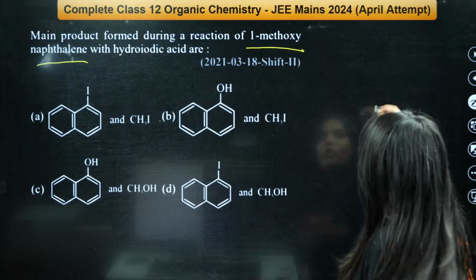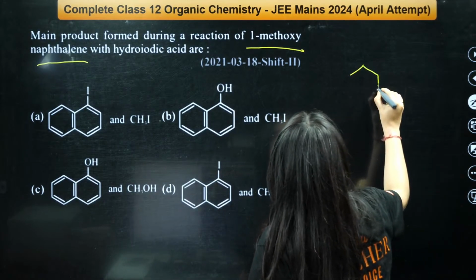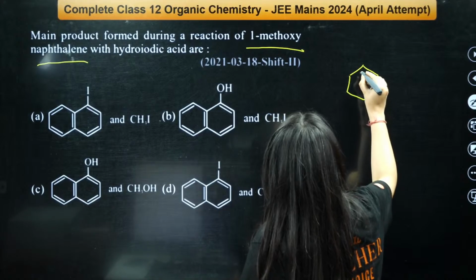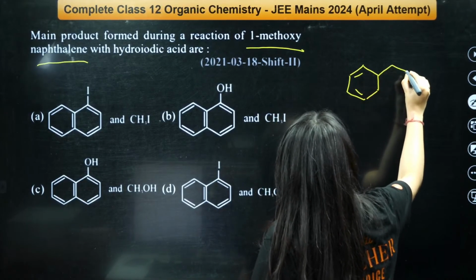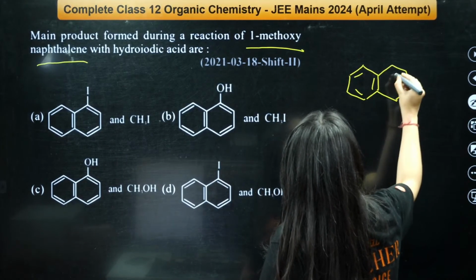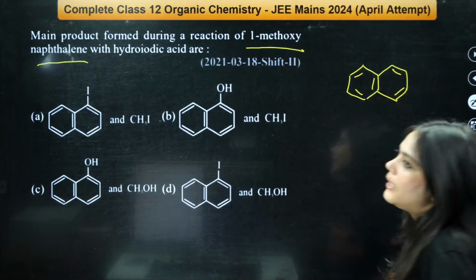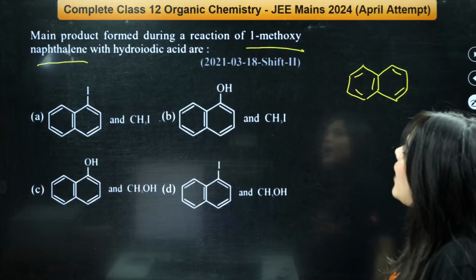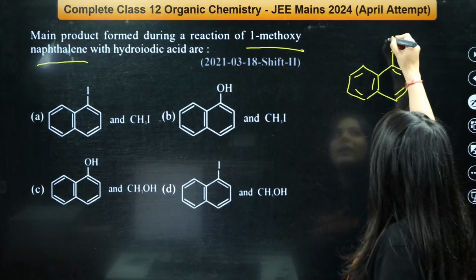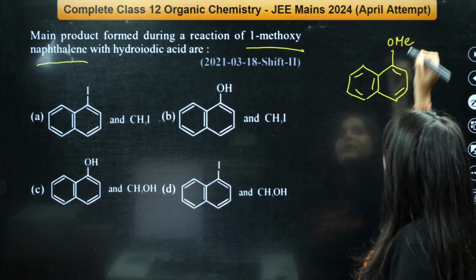So what is the structure of naphthalene? Naphthalene is a bicyclic molecule like this. This is a naphthalene molecule, right? At the one position, there is a methoxy group. Here, the OMe group is there.